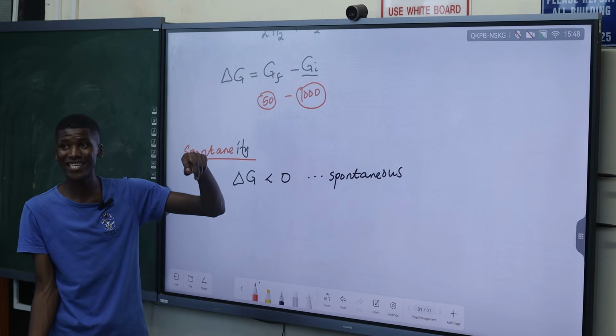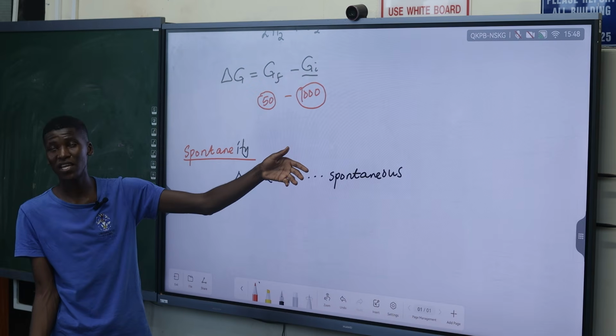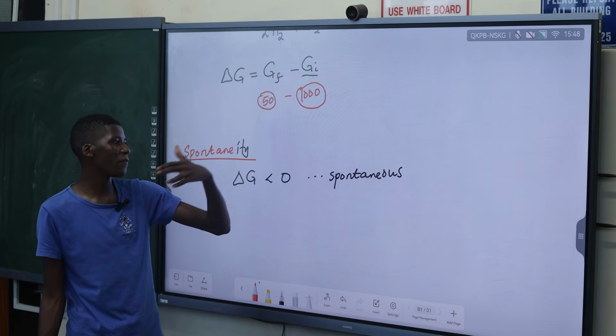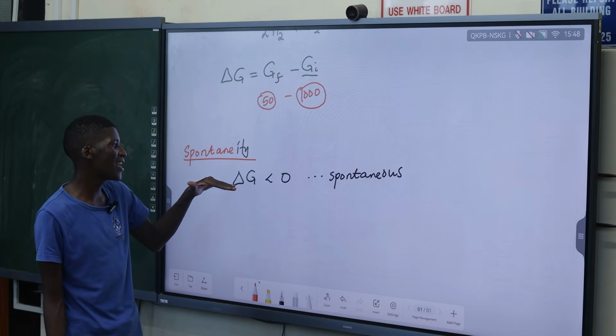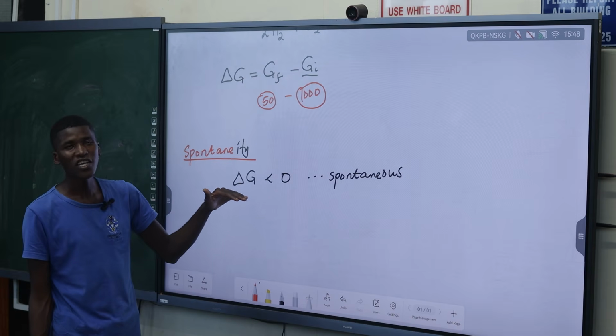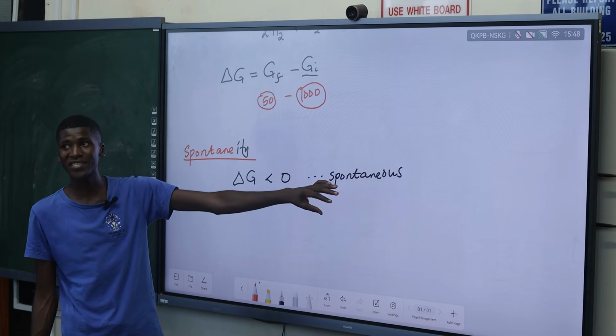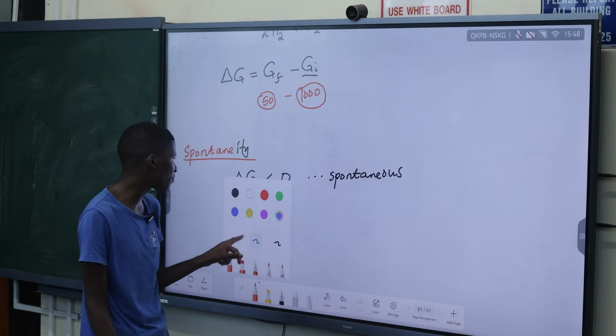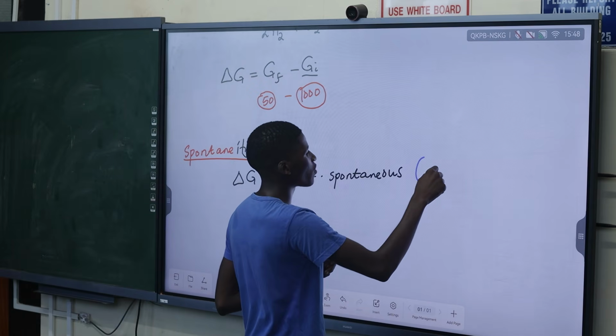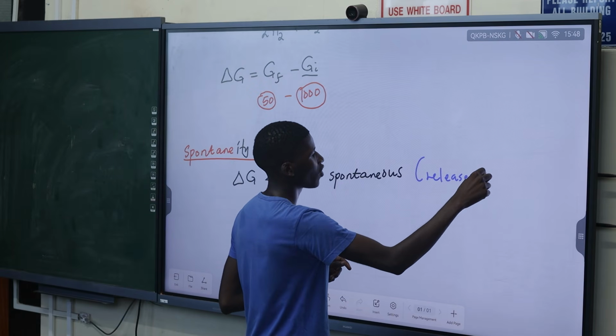We have lost how much energy? 950 joules. So that 950 joules that is lost, that is the change in the Gibbs energy. So a change in the Gibbs energy must always be negative for the reaction to proceed spontaneously. Because if it is spontaneous, it means here we are having what? A release of energy.